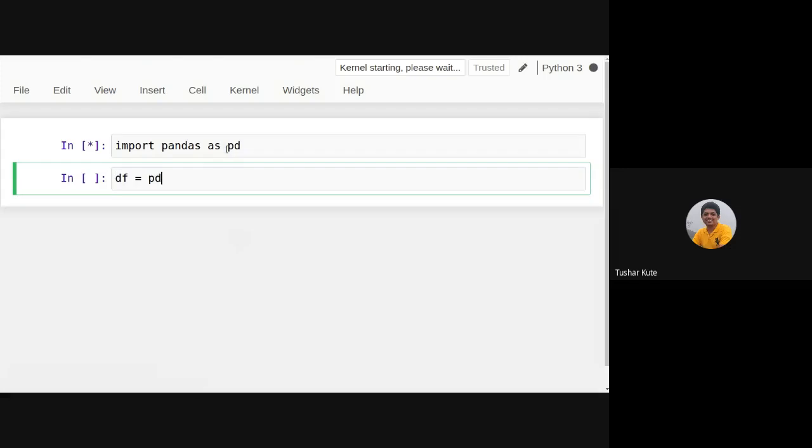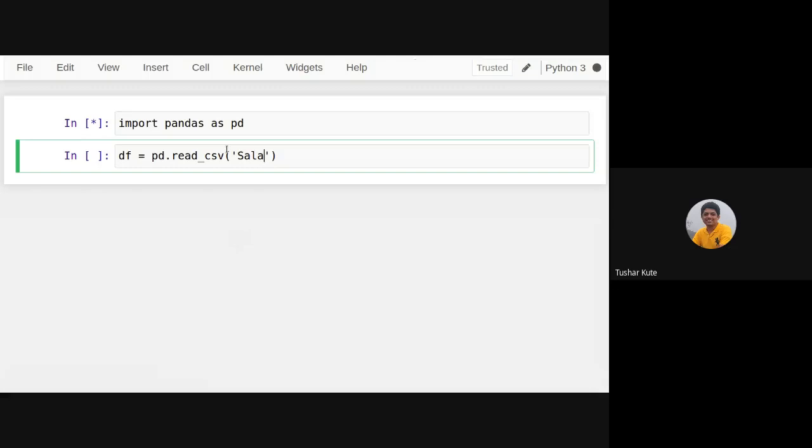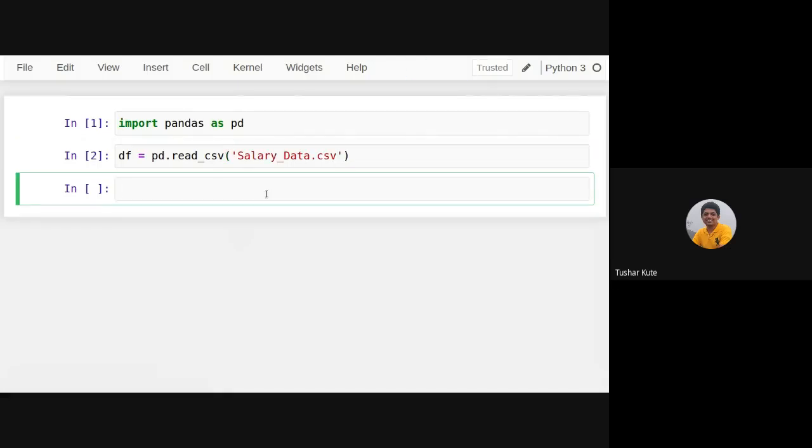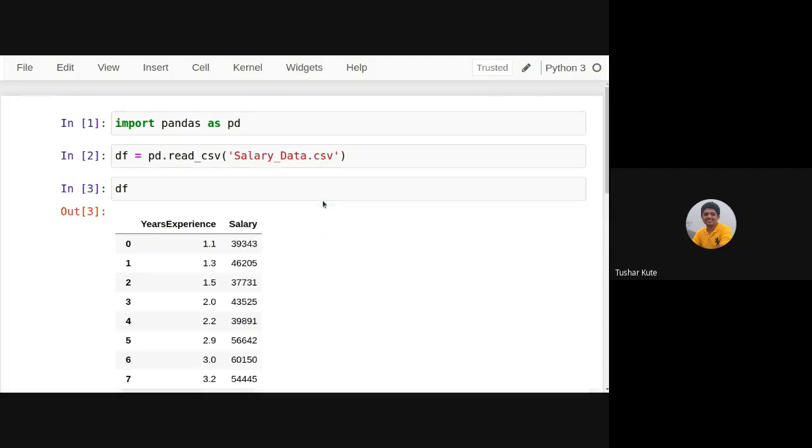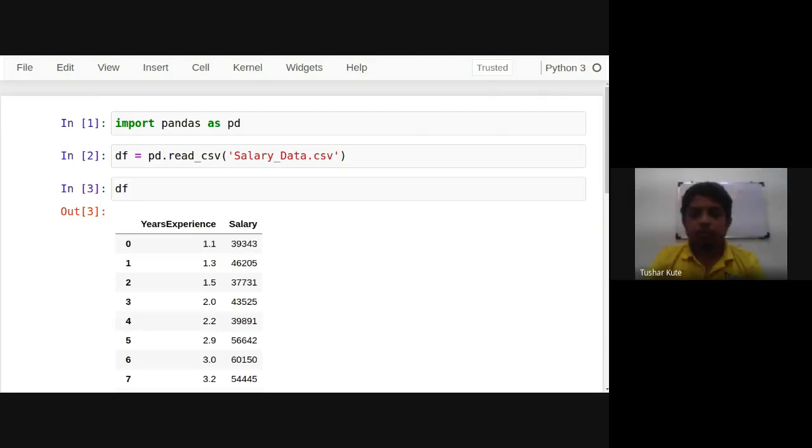See this, this is your data set. I have a small data set which contains the salary of different employees, with their experience and their salary mentioned. You can see two columns: years experience and salary.